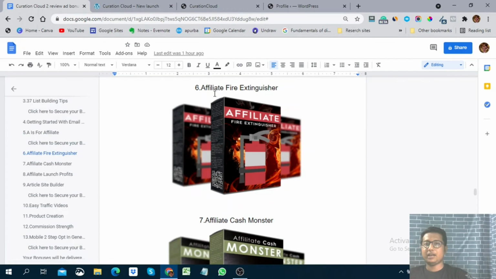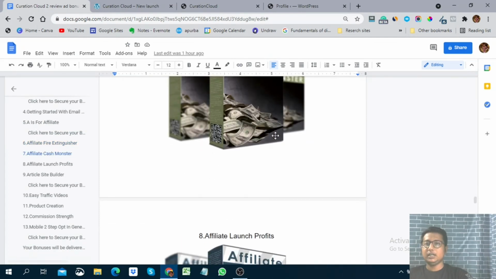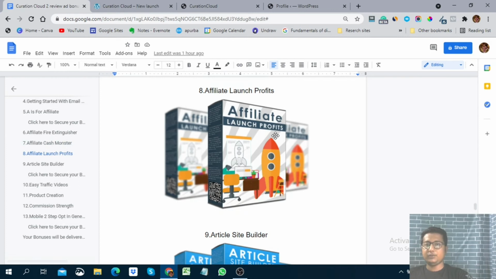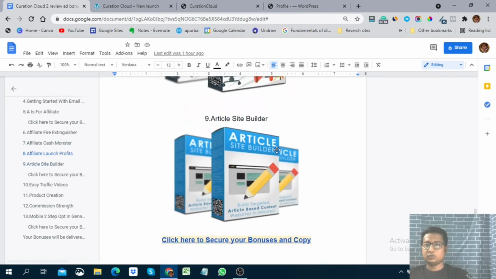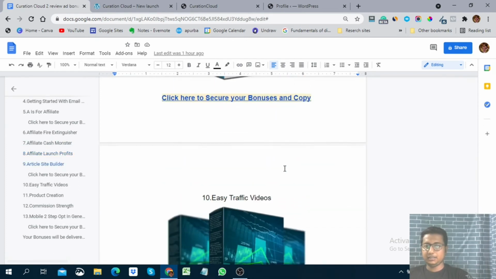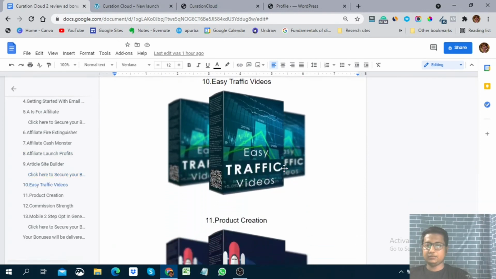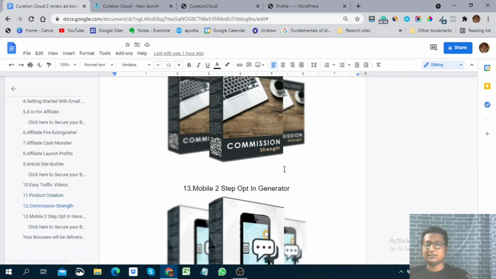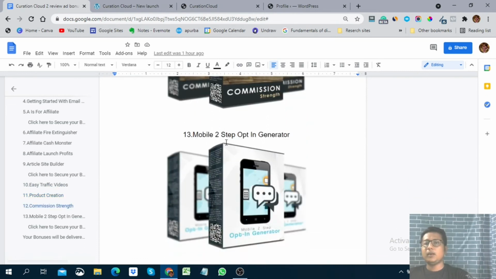Okay, next one is Affiliate Fire Extinguisher. Next one is Affiliate Cash Monster. After that, Affiliate Launch Profits. Next one is Article Site Builder. After that, Easy Traffic Videos. Next one is Product Creation Commission Strength. After that, Mobile Two-Step Opt-in Generator. This is a plugin you can use to generate a two-step opt-in for your blog post.